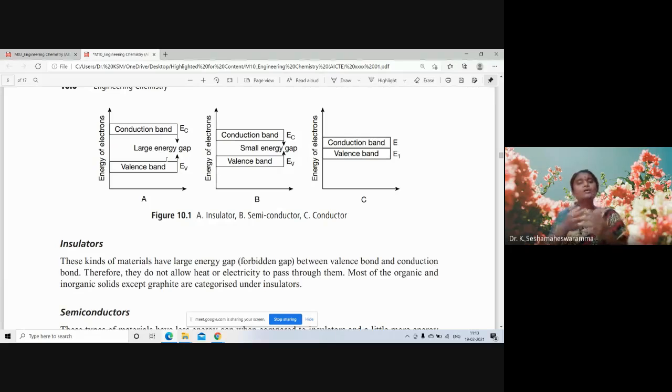Hence, they do not allow heat or electricity to pass through them. Most organic and inorganic solids except graphite are categorized under insulators. Graphite is different. Due to its layer structure, it can conduct electricity.